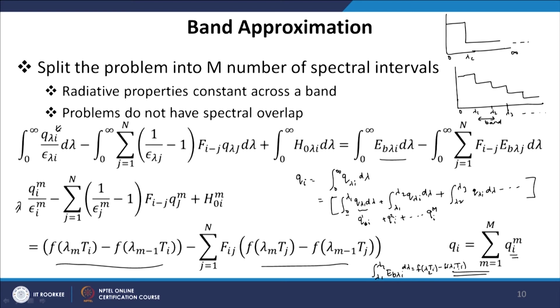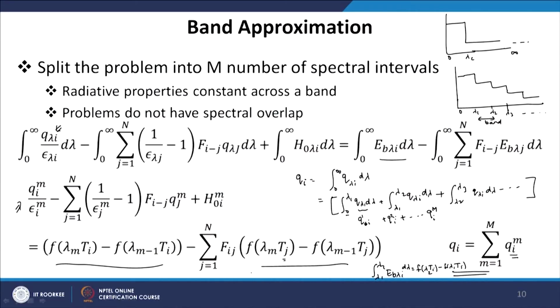So, our final equation for this band approximation becomes f lambda m T I minus f lambda m minus 1 T I, minus sum over j equal to 1 to n, similar for all the emitting surfaces, f lambda m T j, where T j is now the temperature of the surface j, minus f lambda m minus 1 T j. So, this represents the emissive power within that spectral interval. This is how we can apply the band approximation method to solve non-gray problems.